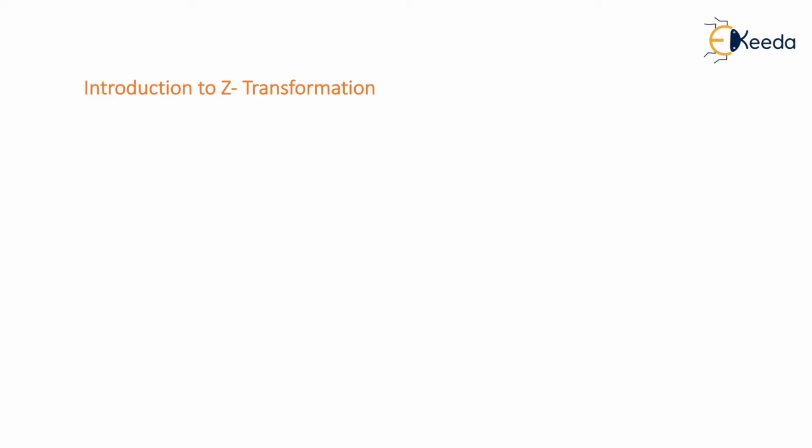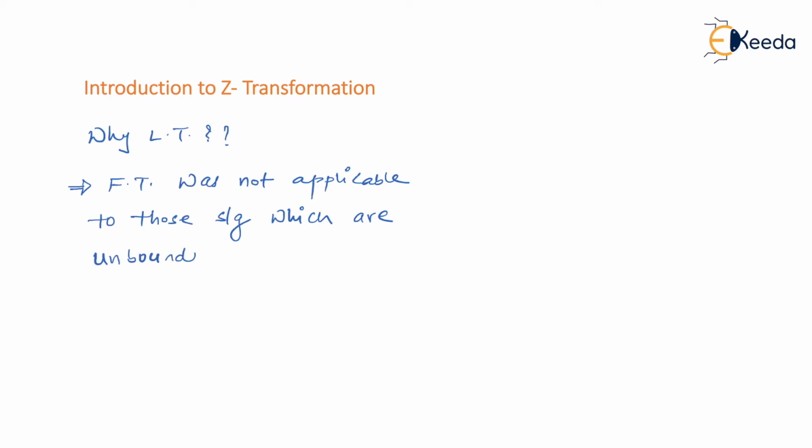So first of all, we will recollect why we used to do a Laplace transformation or what was the motivation behind learning or behind starting Laplace transformation. Reason behind starting with Laplace transformation, because there were some limitations of Fourier transform. Fourier transform wasn't applicable to those signals which were unbounded in nature. Since Fourier transform wasn't applicable to those signals which are unbounded in nature, we go for Laplace transformation.